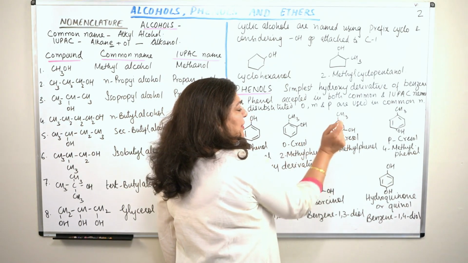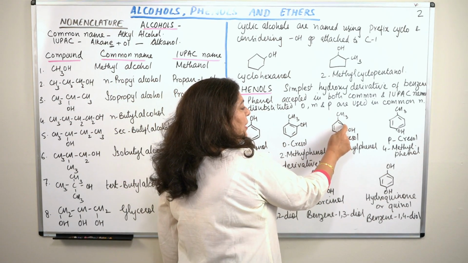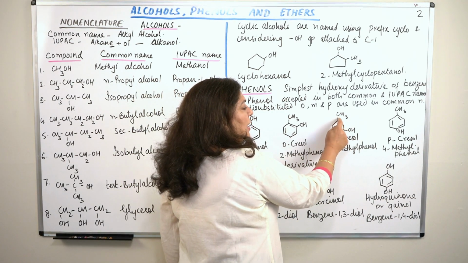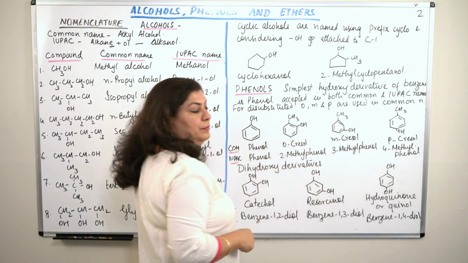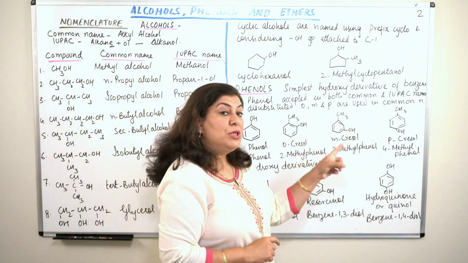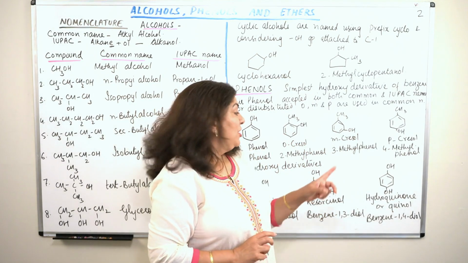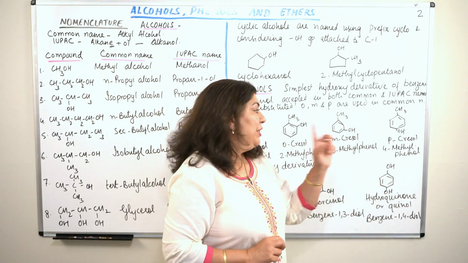Here OH is the first carbon, so how far away is the methyl group from it? This is carbon 1, carbon 2, carbon 3. So this is 3-methyl phenol. 3-methyl phenol. We do not use the term cresol in IUPAC nomenclature. So this is 3-methyl phenol.